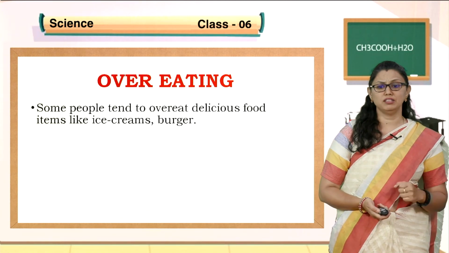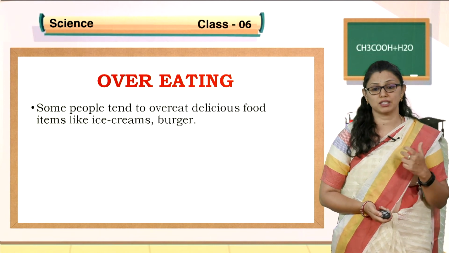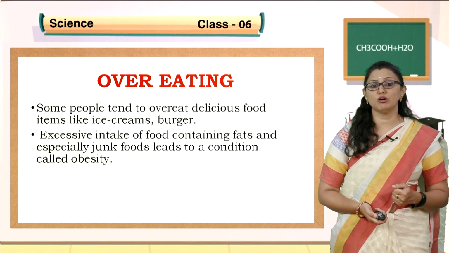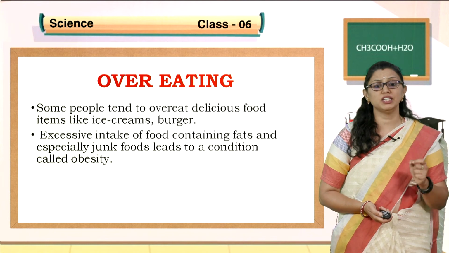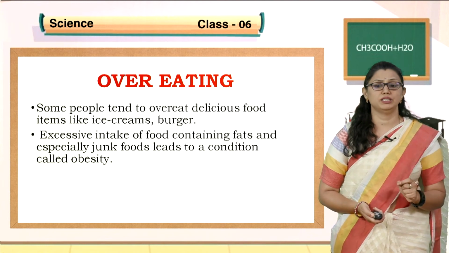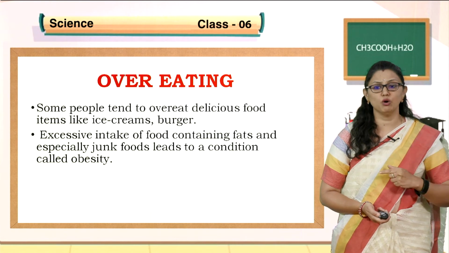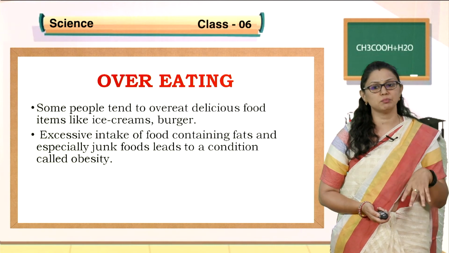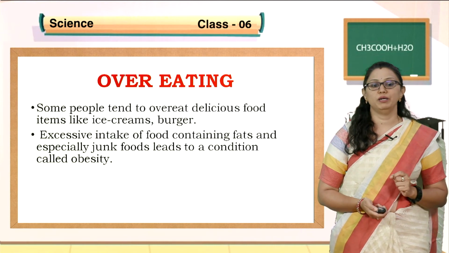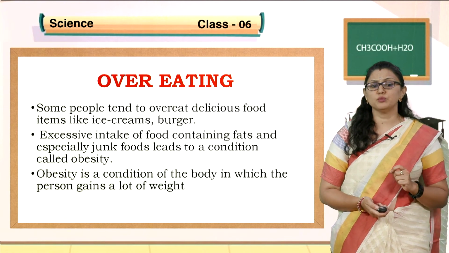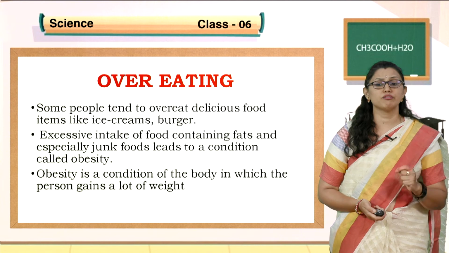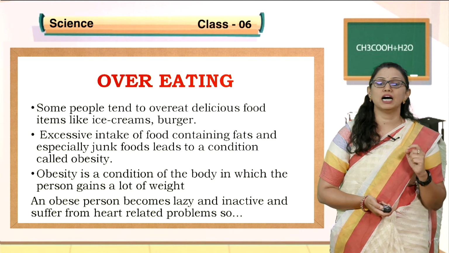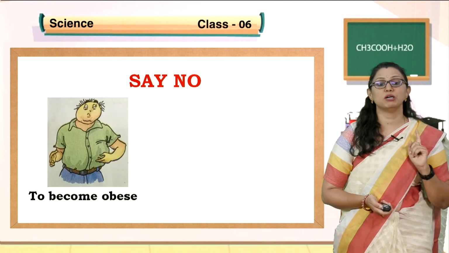Overeating. Some people tend to overeat delicious food items like ice creams, burgers, junk food, all this, right? Excess intake of food containing fats, especially junk foods, leads to a condition called obesity. Fat intake is more and there is not much physical exercise. So, what happens? The accumulation of fats takes place, which leads to a condition called obesity. Obesity is a condition of the body in which the person gains a lot of weight, children, and this obese person becomes lazy and inactive and suffers from heart related problems. Say no to becoming obese, children.